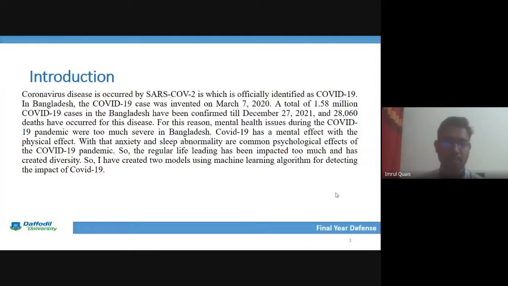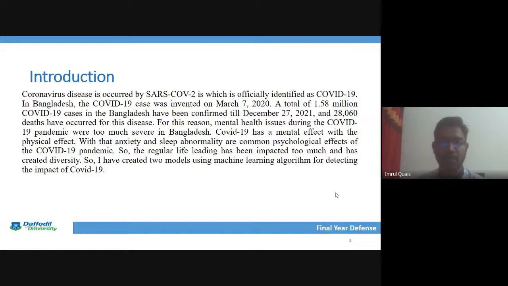In Bangladesh, COVID-19 arrived on 7 March 2020, and in total 1.5 million people have been infected, and 28,060 people have died from this coronavirus in Bangladesh.